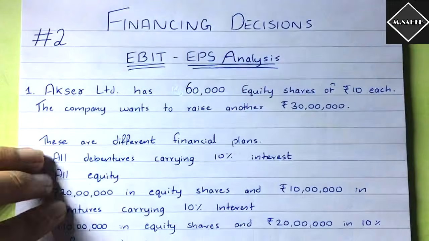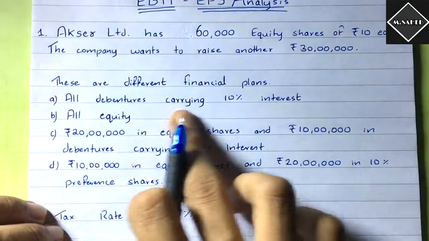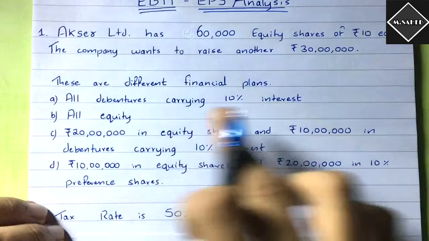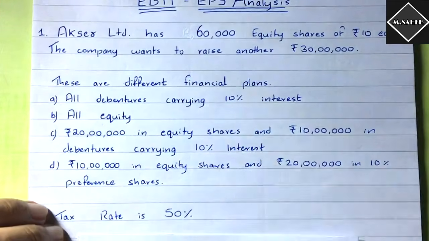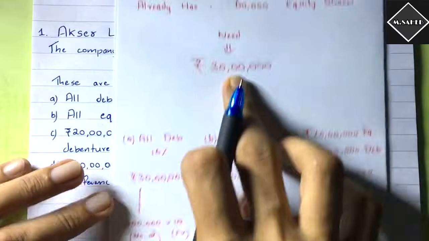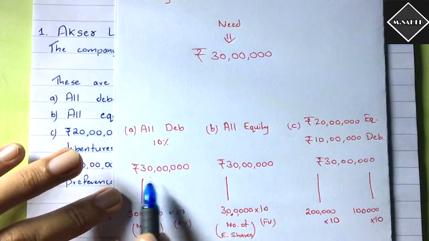And in the question, they have given us 4 different plans of raising 30 lakh rupees. The first plan is all debentures carrying 10% interest. In the first plan, the entire 30 lakhs is being raised by issuing debentures. All debentures 10%, 30 lakh rupees.